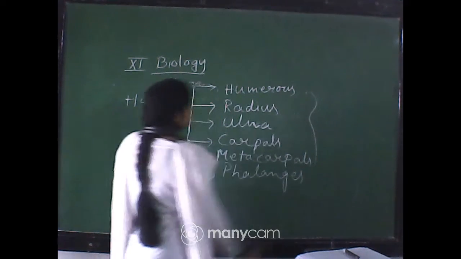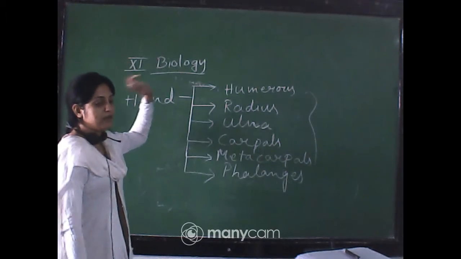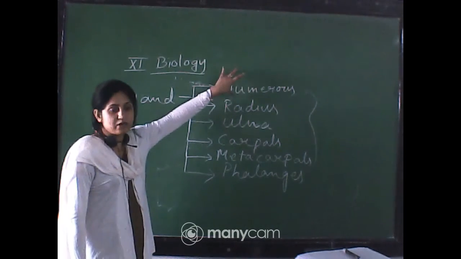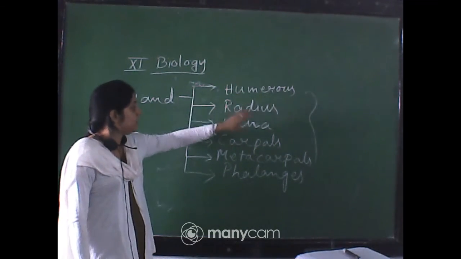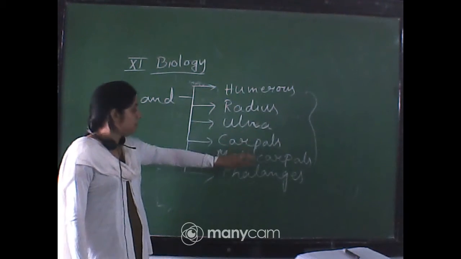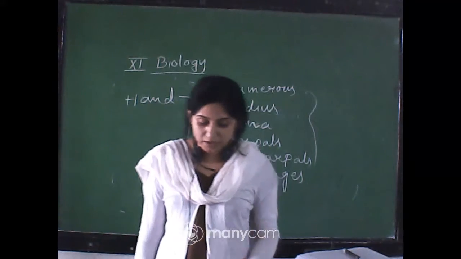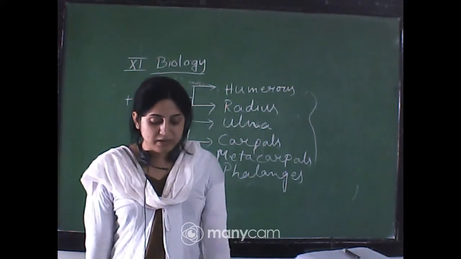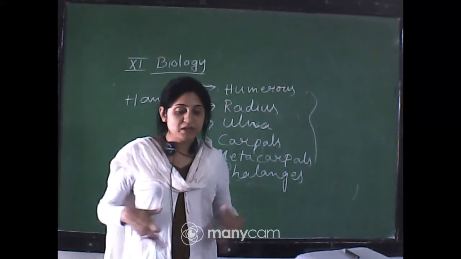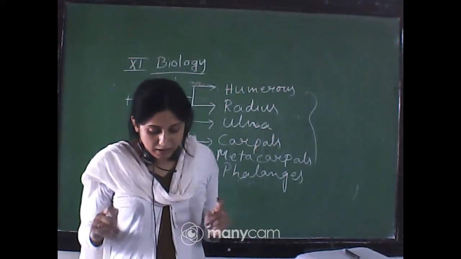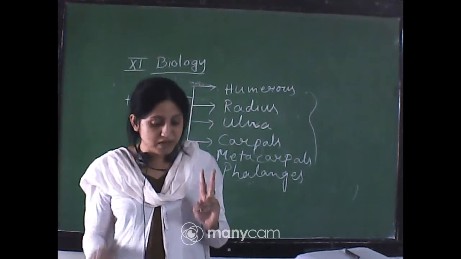These are the hand bones, same as the leg bones, that is humerus. There will be femur, tibia, fibula, tarsals, metatarsals, phalanges, those are the leg bones. Okay. Pectoral and pelvic girdle, that is our lower abdomen is made by pectoral and pelvic girdle, and each girdle is formed by two halves.